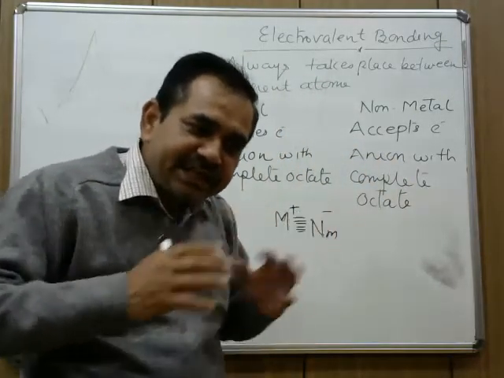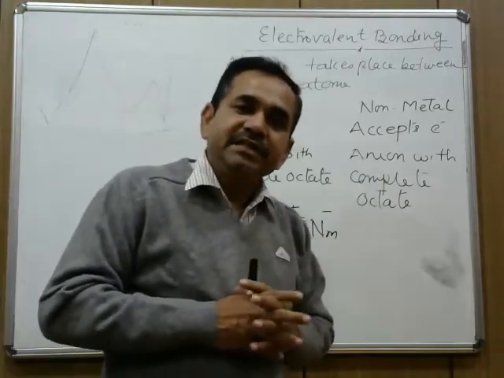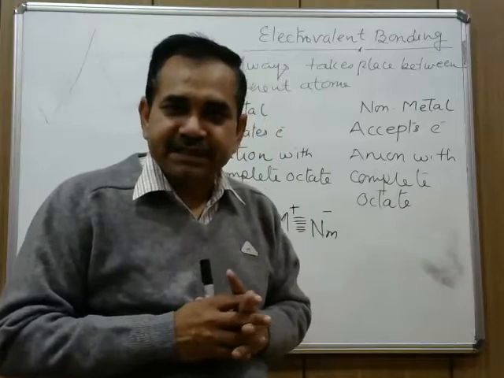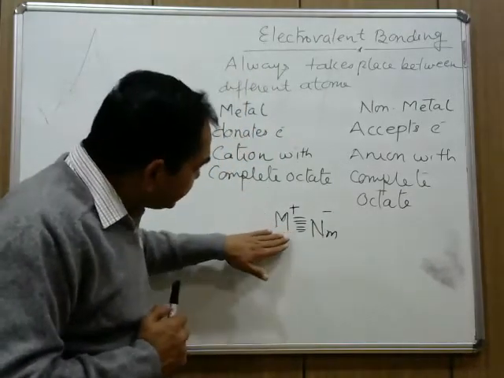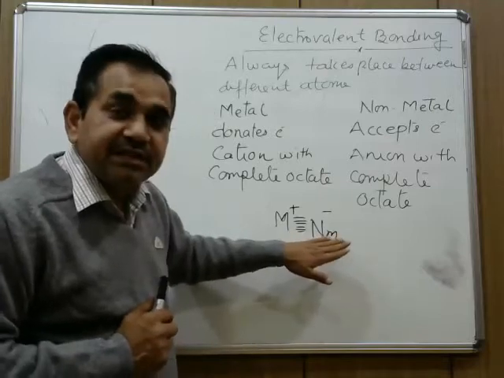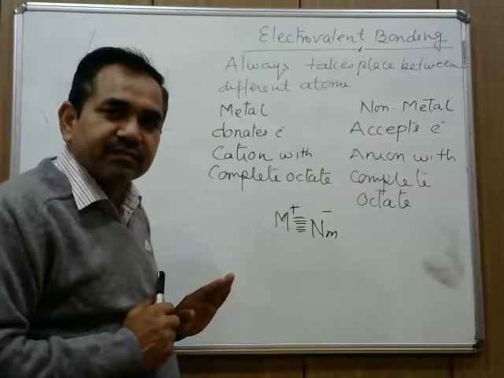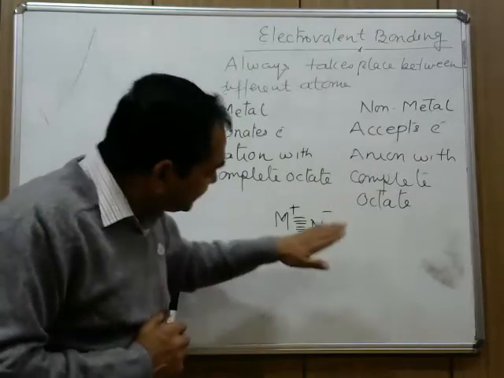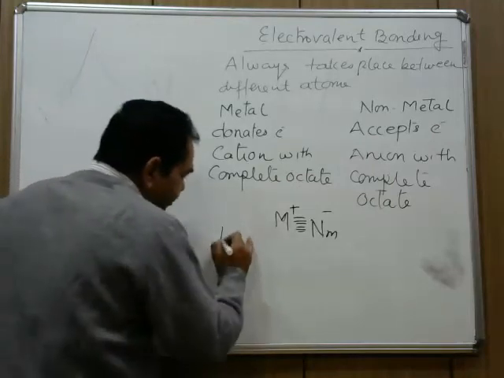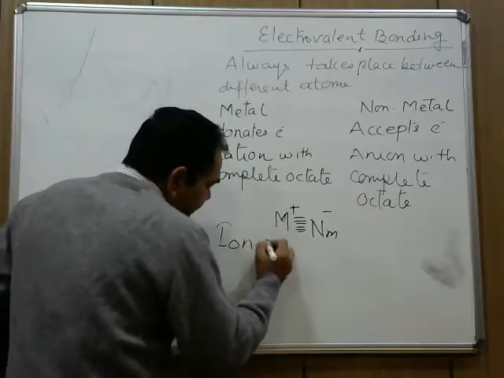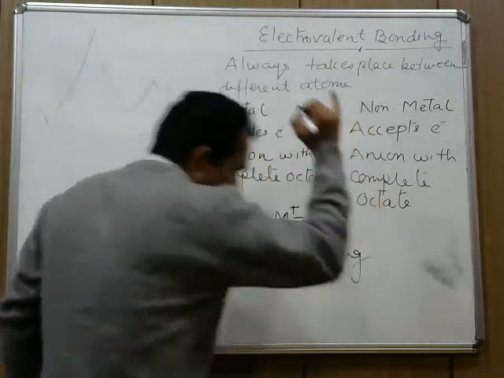And once these cations and anions are formed, they are held together with a very strong electrostatic force of attraction. And since the constituent particles in these types of compounds are ions, positively charged ions and negatively charged ions, this bonding is also called ionic bonding.